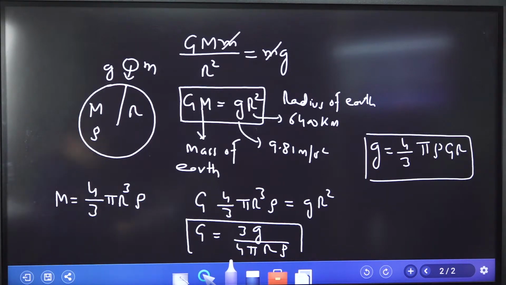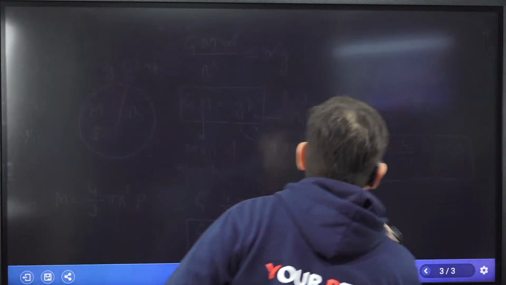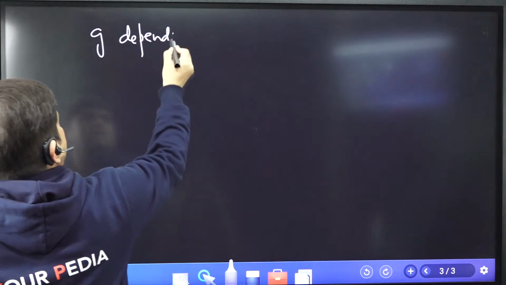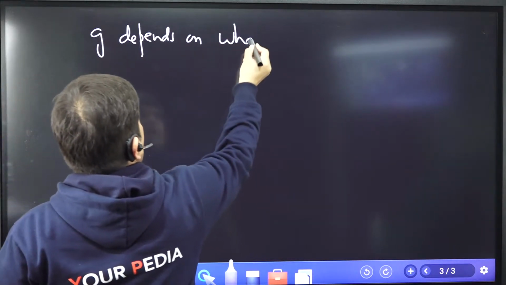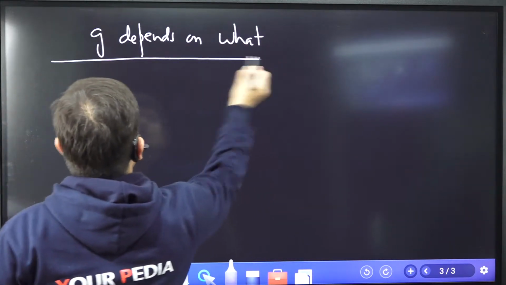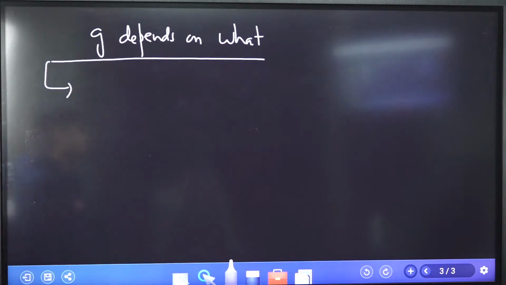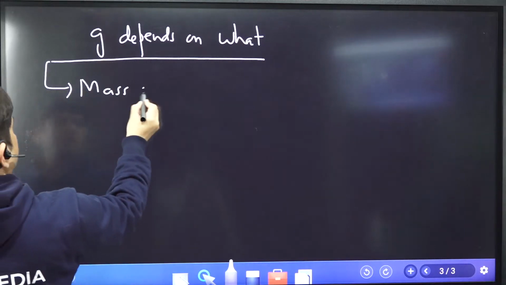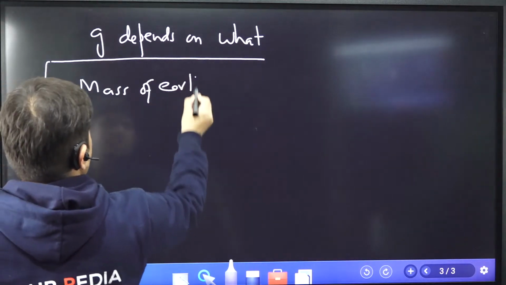Okay, now what we understand is acceleration due to gravity. G depends upon what parameters? That is very, very important. So what are the values on which G depends? Number one, it depends upon the mass of earth. Yes, it depends.